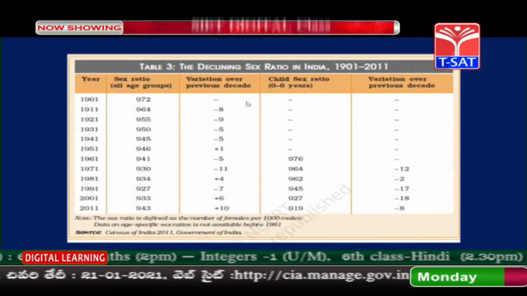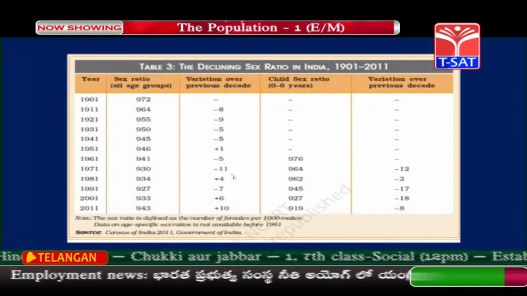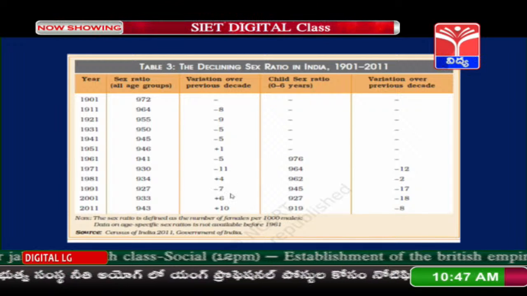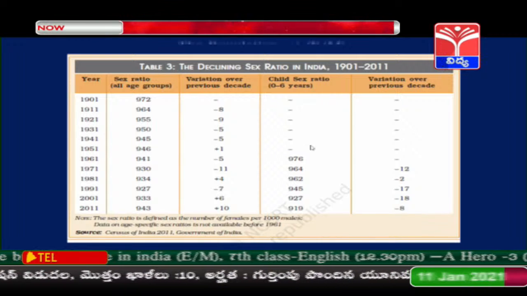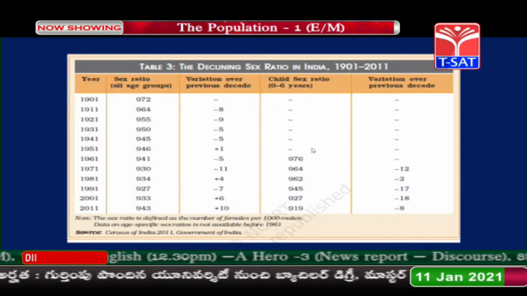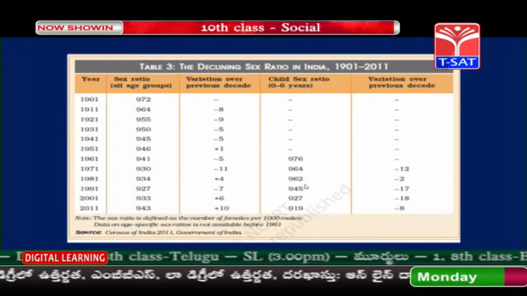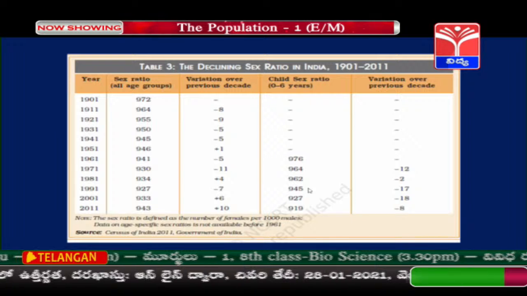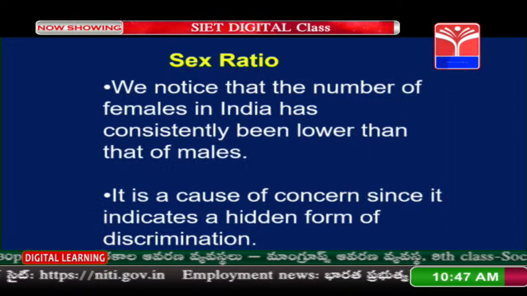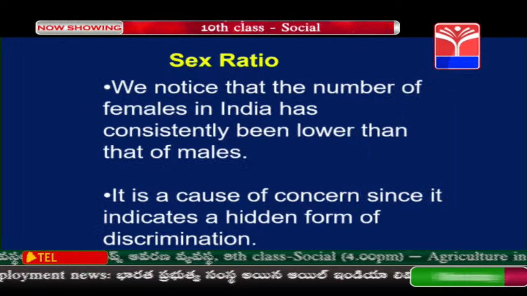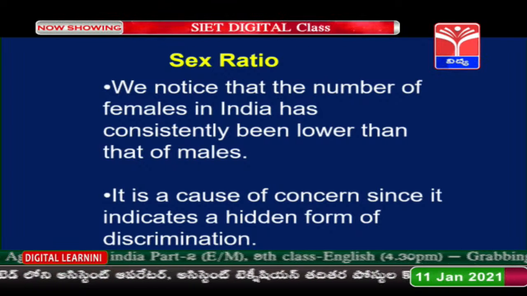So, here the variation almost every time is in the negative only. Only after 2001 we can see that it is positive. But anyhow, the child sex ratio is decreasing a lot. We have the calculations from 1961, when we had 976. Now, in 2011 it came down to 919, which means the number of girl children is decreasing. We notice that the number of females in India has consistently been lower than that of males, lesser than the males.